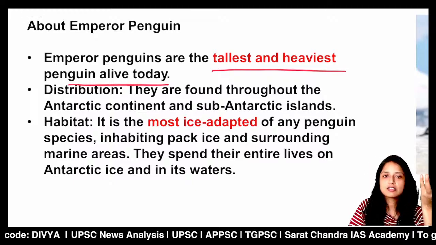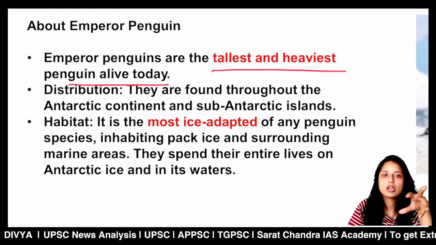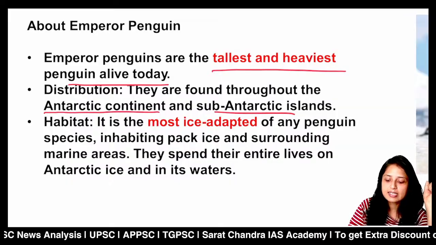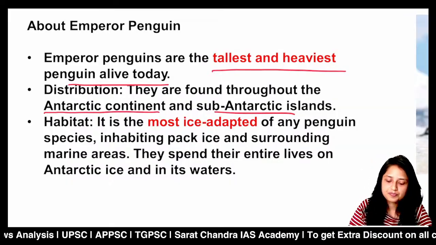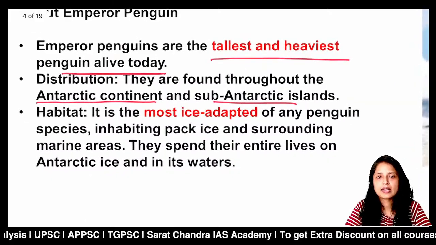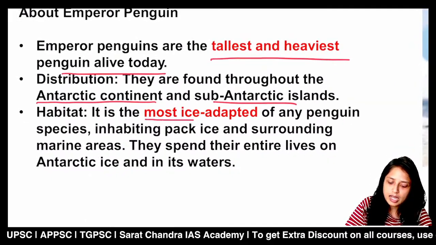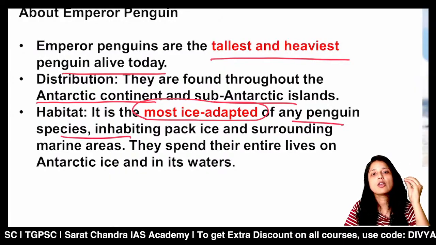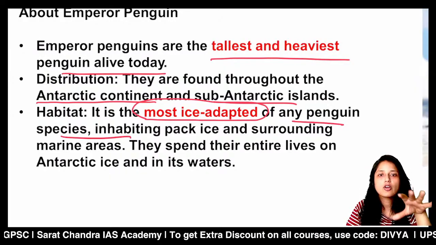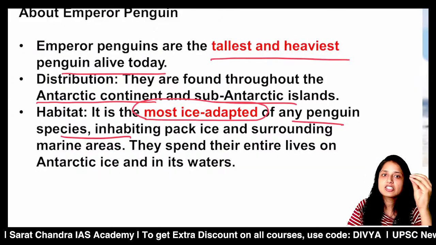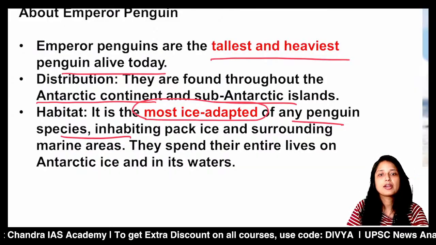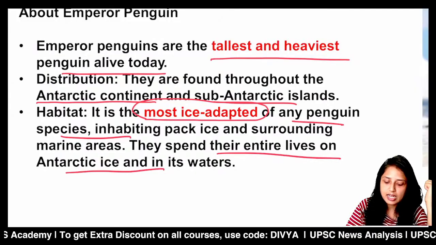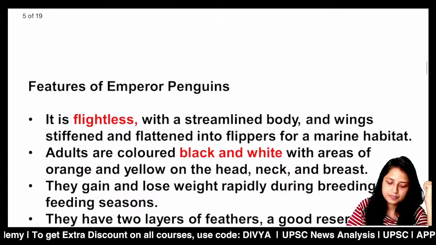If we talk about the distribution, they live in the colder or polar regions. So distribution is the Antarctic continent and the sub-Antarctic islands. If we talk about the habitat, it is the most ice-adapted of any penguin species. They can only live in glaciated or icy regions, and in icy regions they are the most adapted compared to other penguins, and they spend their entire lives on the ice and its waters.